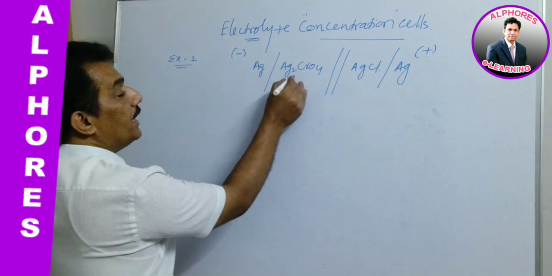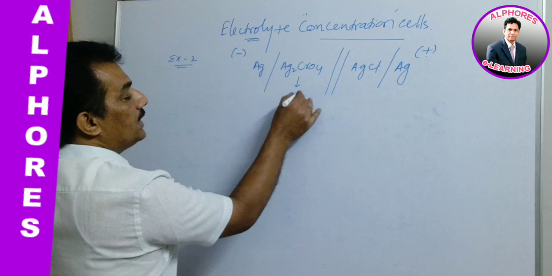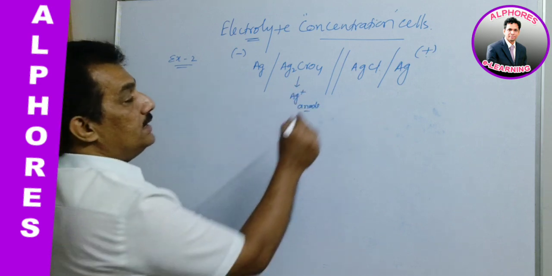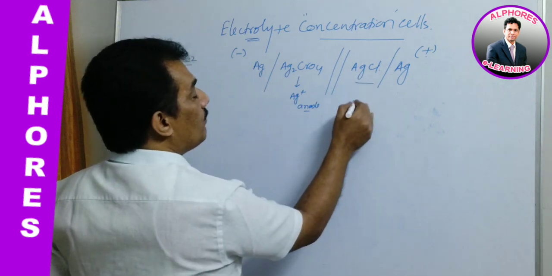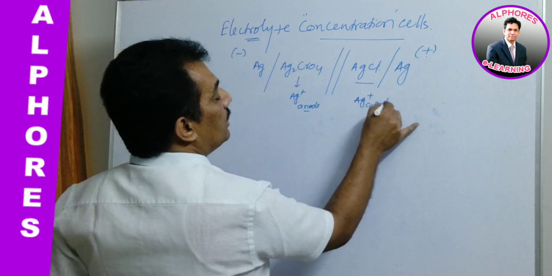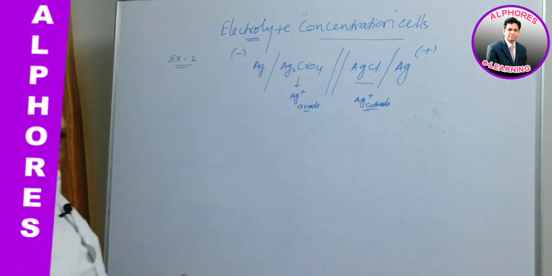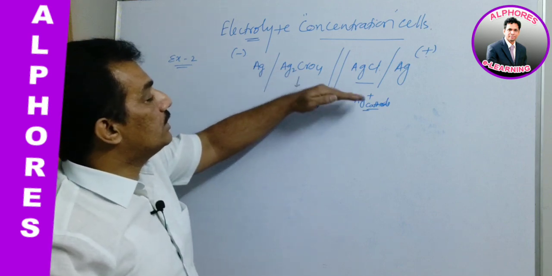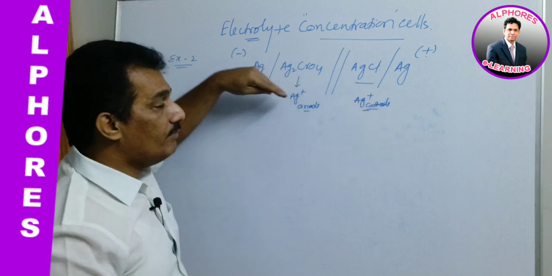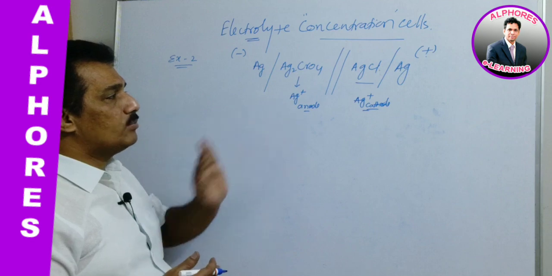Here Ag2CrO4 will provide the Ag plus for the anode, and AgCl will provide Ag plus for the cathode. So the Ag plus at anode and cathode are different, and that Ag plus concentration will be generated from the solubility of these two salts, which have different solubility. They are not soluble in the same manner or with the same quantity.